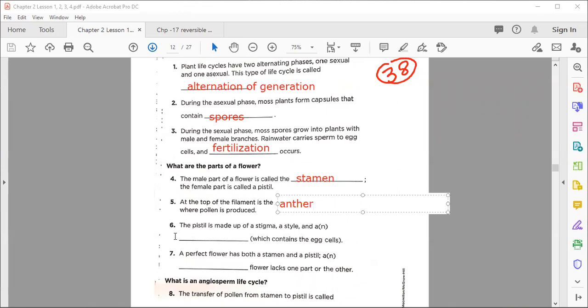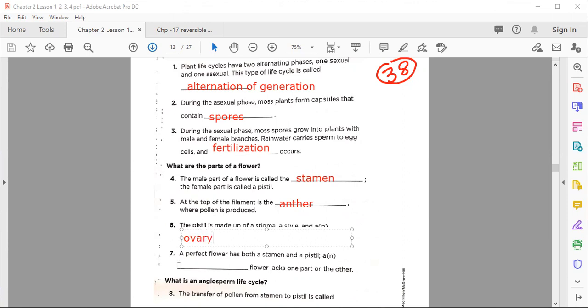Number 6, blank: the pistil is made up of stigma, a style, and dash, which contains the egg cell. You know very well where the eggs are present and sperm move in. So we call this ovary. Very good. Excellent, my dear.